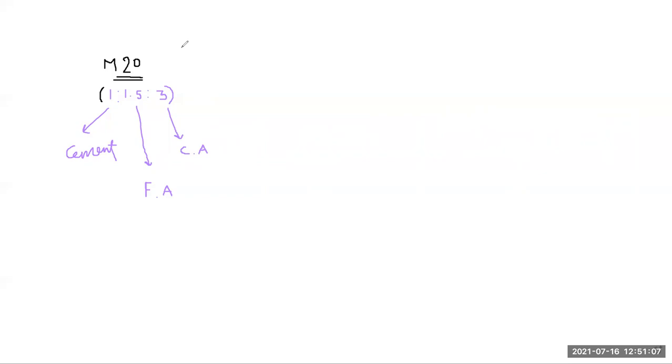So just you see here. Suppose here if we use cement is equal to 50 kg, because a bag of cement contains 50 kg.